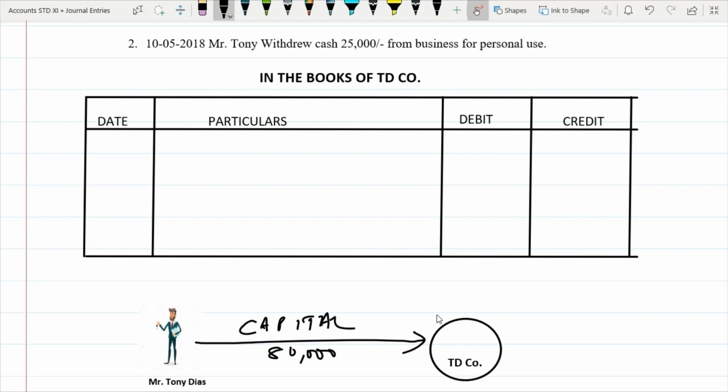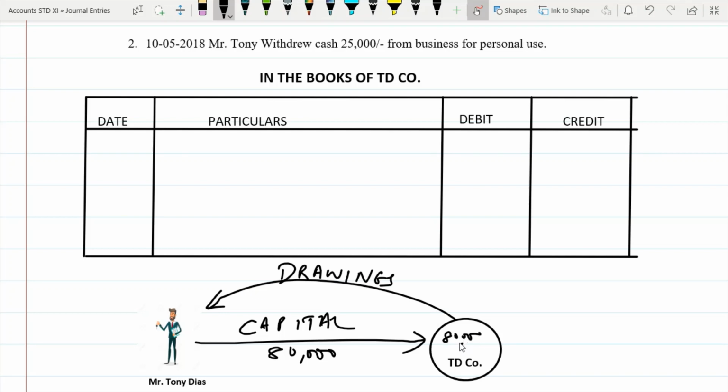Now what happens here is when Mr. Tony takes anything out from the business for his personal use, this part here is called as drawings. So when he is putting money into the business, it is called as capital.